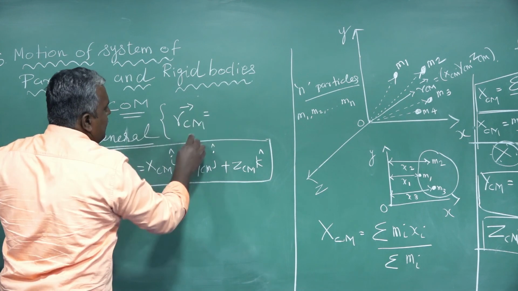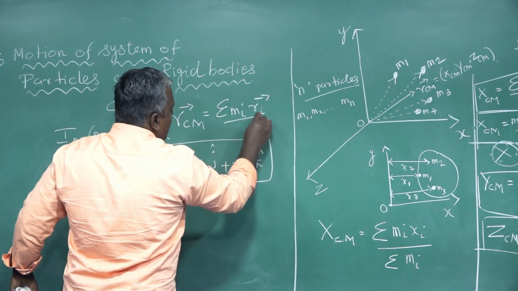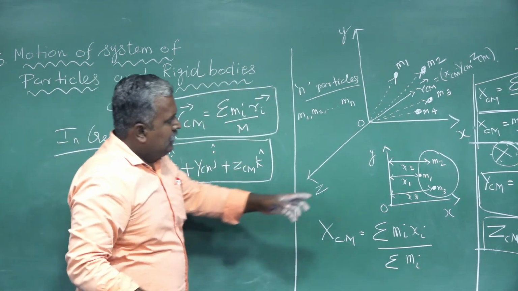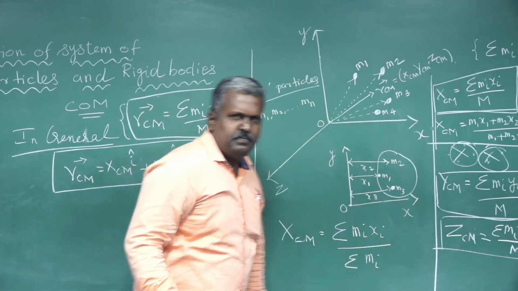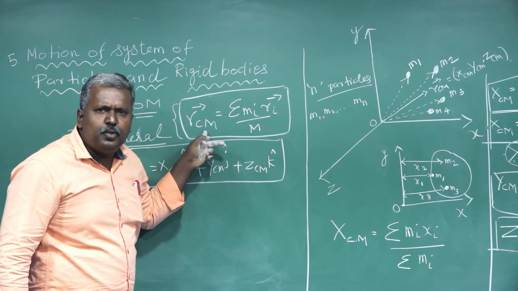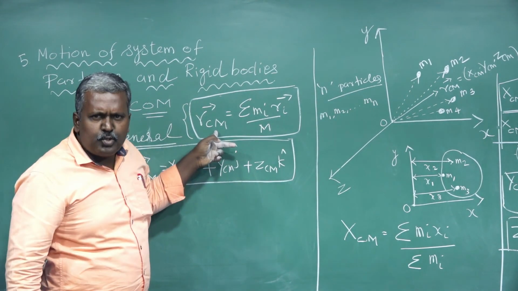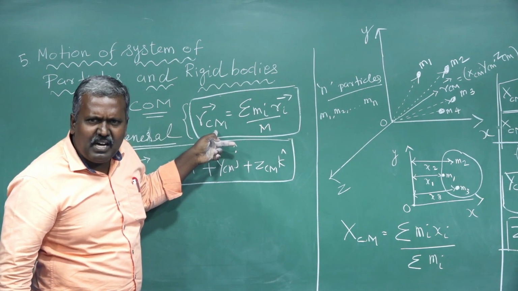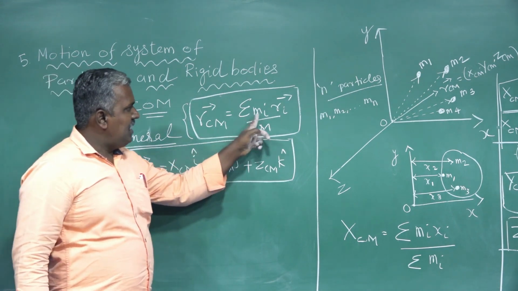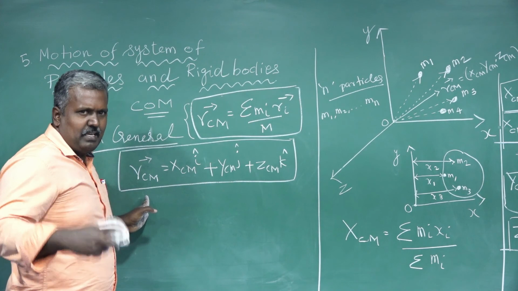RCM vector is equal to summation Mi Ri vector by M. From this formula, what is meant by RCM? I already told you. It is the position vector of the center of mass of the system. Basic formula: summation Mi Ri vector by M. Okay, RCM, told you already.